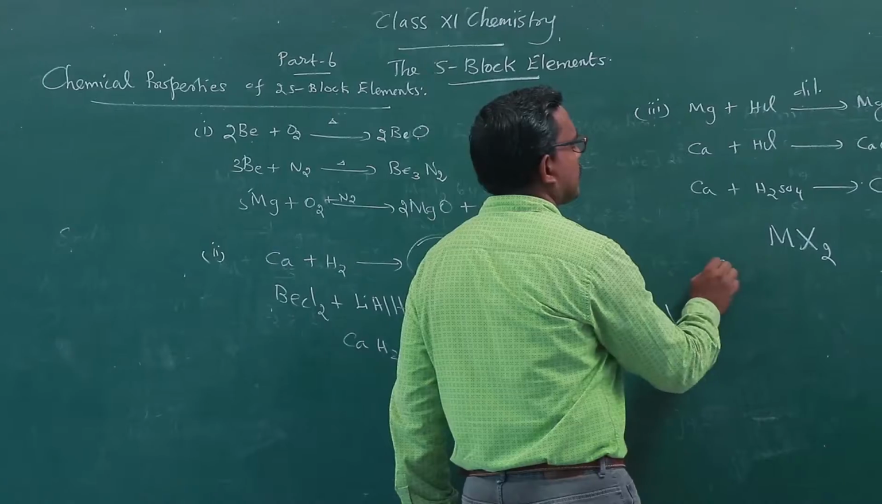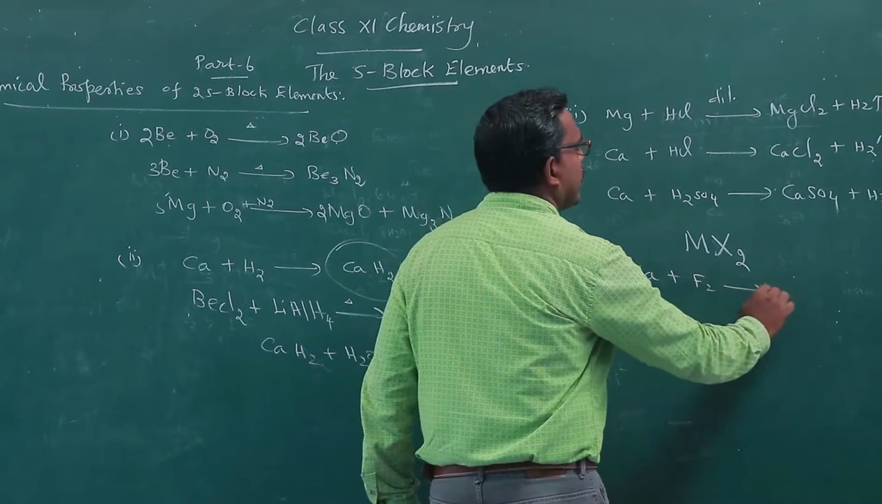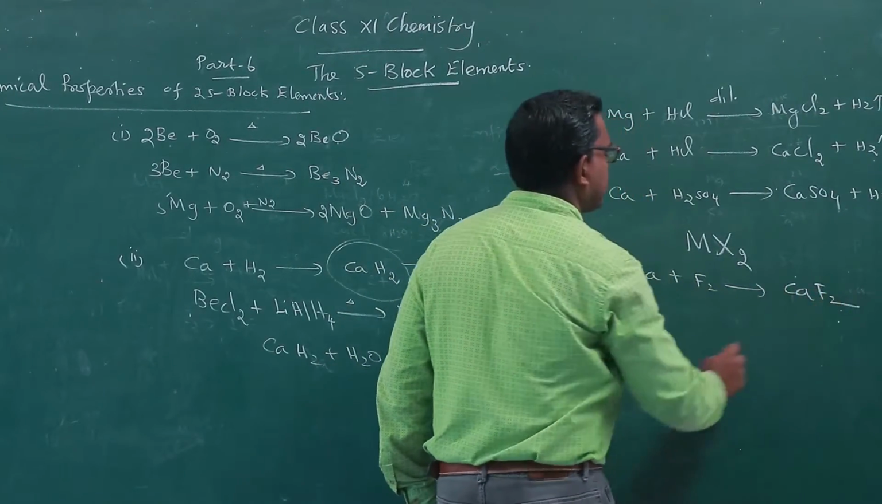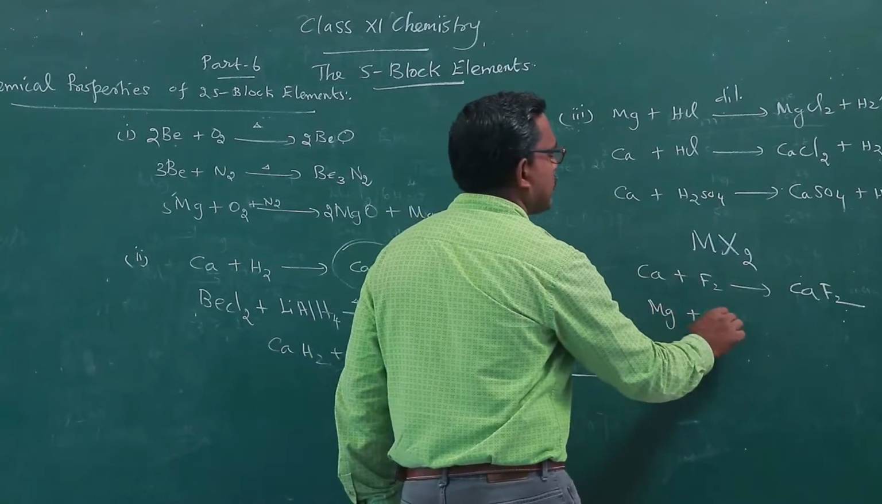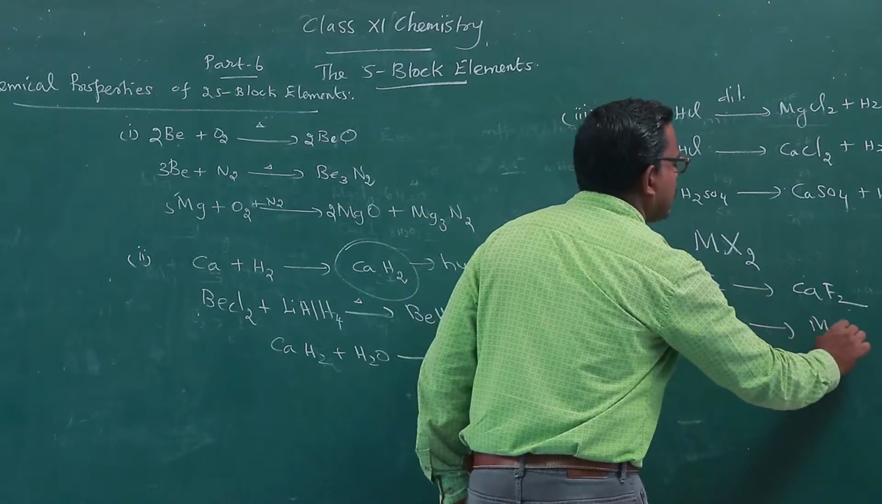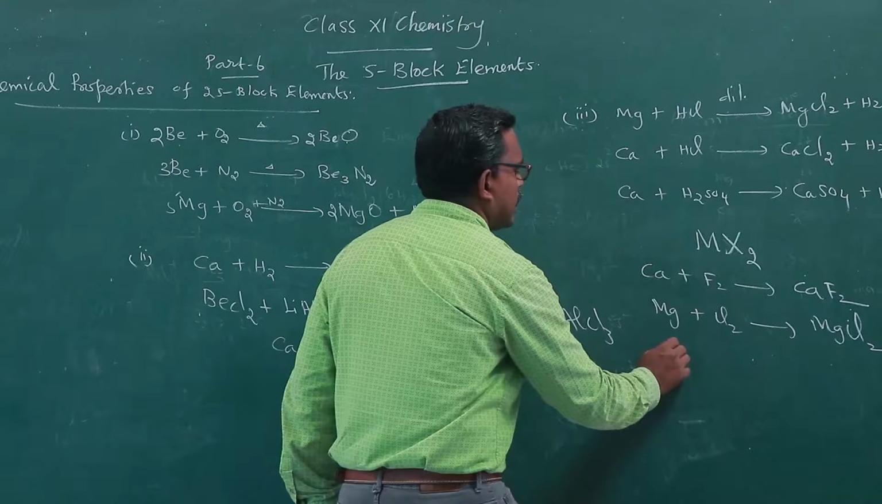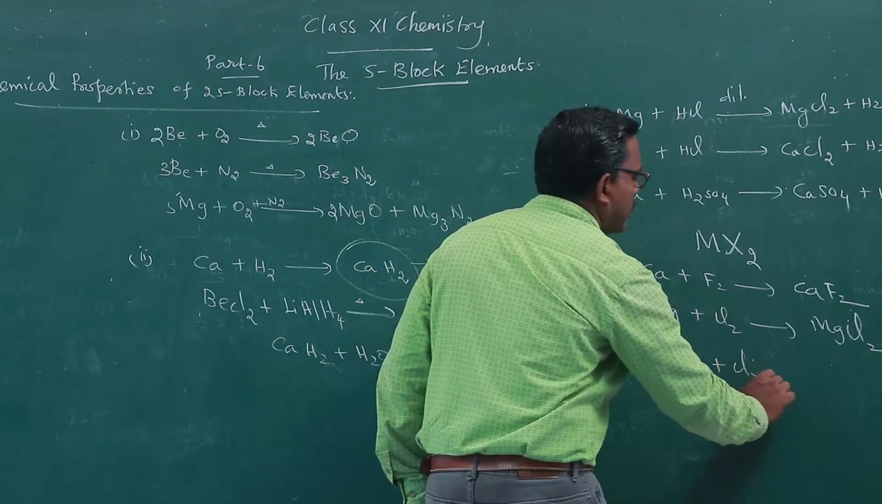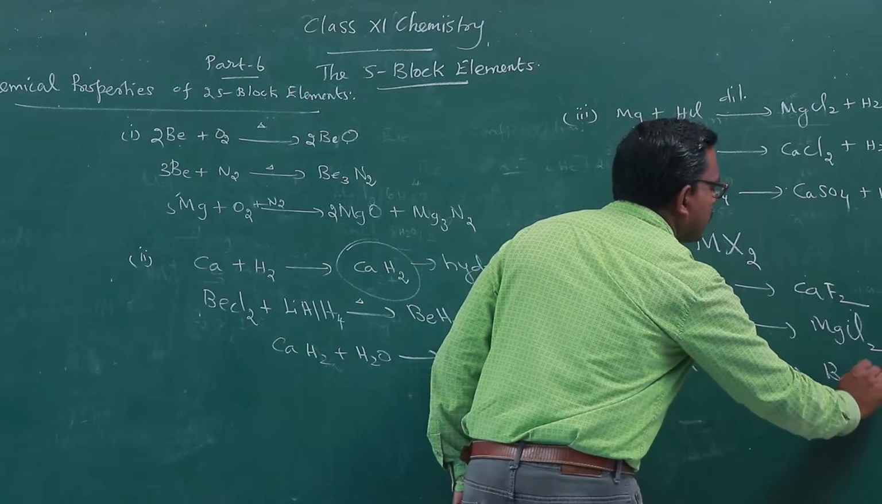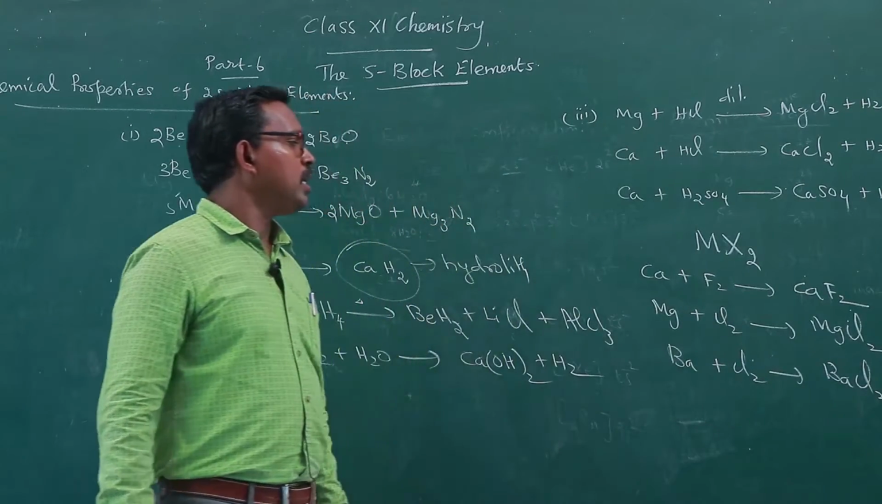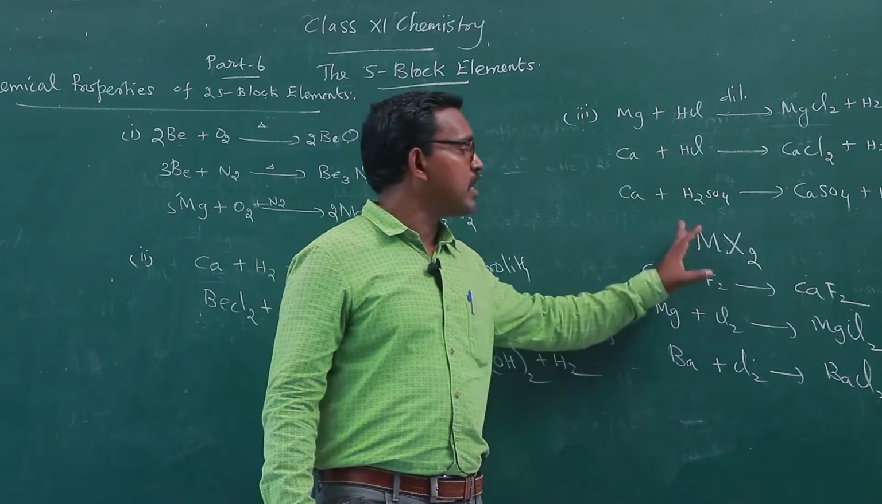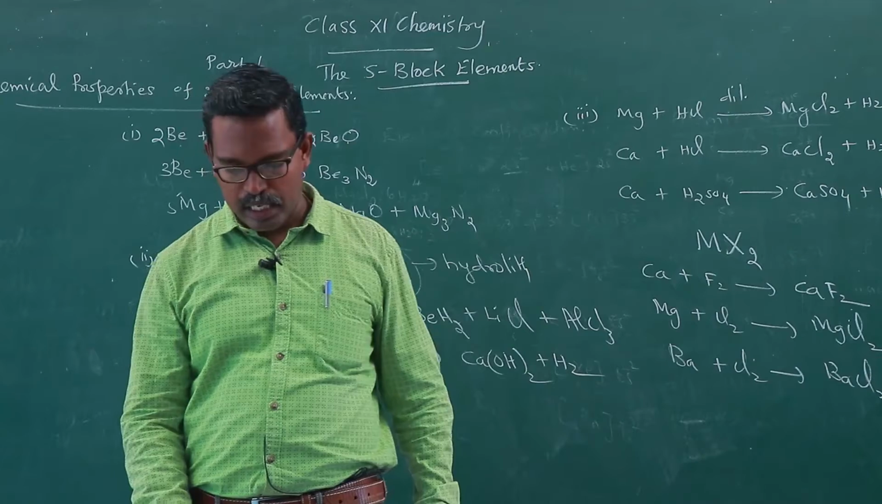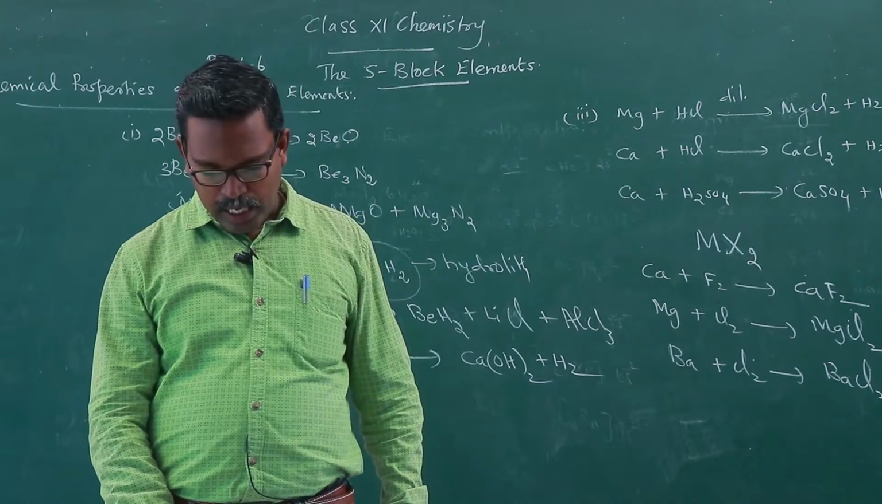For example, calcium reacts with fluorine, giving calcium fluoride. Magnesium reacts with chlorine, giving magnesium chloride. And barium reacts with chlorine, giving barium chloride. These are compounds. So, alkaline earth metals readily react with halogens to form metal halides.